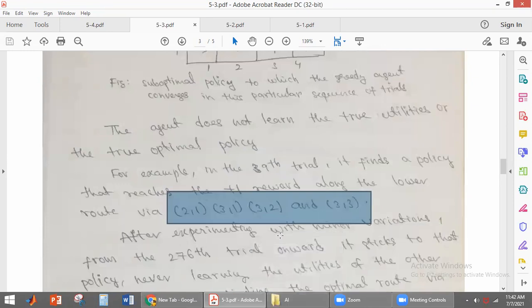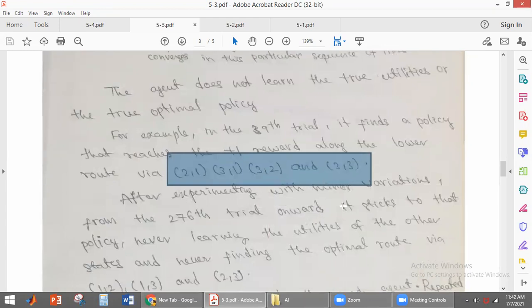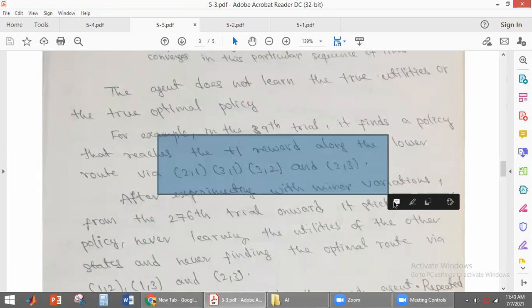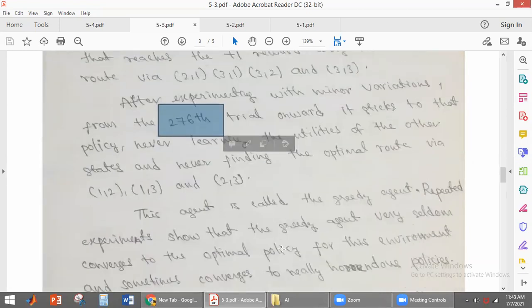Okay, so once it reaches this state, what will the agent do? It will just make some minor variations. In the 276th trial also, it will stick to the same policy, since it has reached the terminal state. With small variations, it will reach the same state even after about 270 trials. It is taking the same direction instead of taking the optimal policy. What is the optimal policy? In every trial, it has to try different policies, and then it has to reach the optimal policy. This is the optimal policy it has to take.